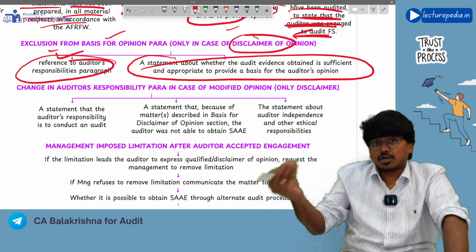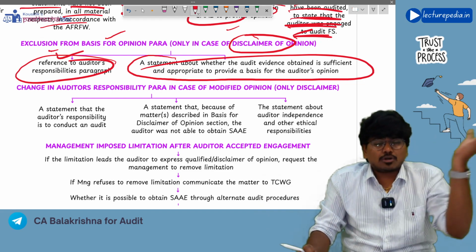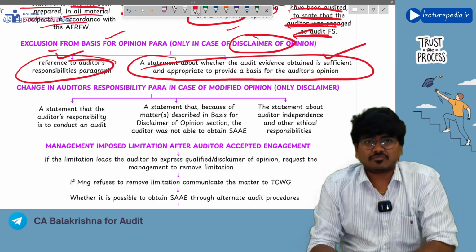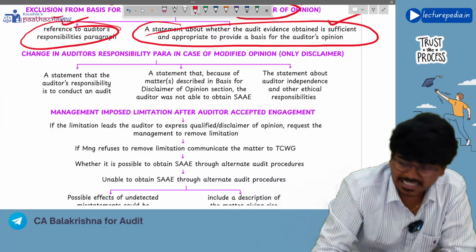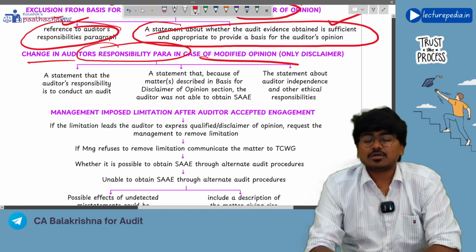Why are you not claiming any opinion? Because you have not obtained sufficient appropriate audit evidence. Since you have not obtained sufficient appropriate audit evidence, you should not state that you have obtained sufficient appropriate audit evidence. Understanding? Yes. Next, change in the auditor's responsibility paragraph in case of disclaimer of opinion.